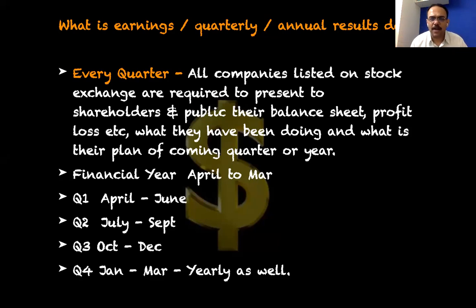So how many times will a company have to present its quarterly reports to the shareholders? 4 times, right? Excellent. Great. So in a year, a company has to present its report to the shareholders 4 times. That means in a year we have 4 opportunities to earn money, because that date will be declared well in advance, at least 1 month in advance. The company tells you it is going to announce its annual or quarterly result on so and so date.